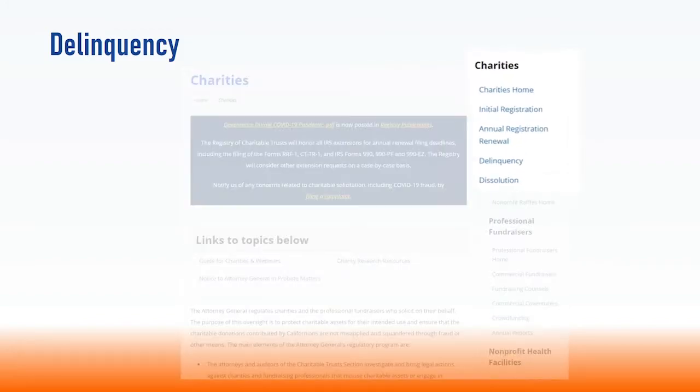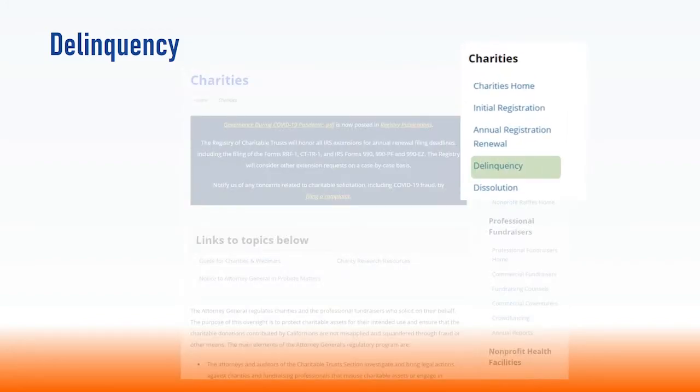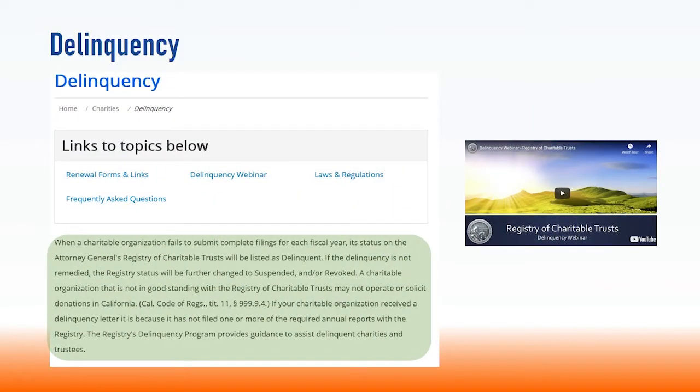When a registrant fails to submit complete filings for each fiscal year, its status with the registry will be listed as delinquent. If the delinquency is not cured by the submission of missing documents, the registry status will be further changed to suspended or revoked. A charitable organization that is not in good standing with the registry may not operate or solicit donations in California. This section provides all of the forms, instructions, and resources to assist a charity that has a delinquent, suspended, or revoked status with the necessary steps to regain their good standing and current status.